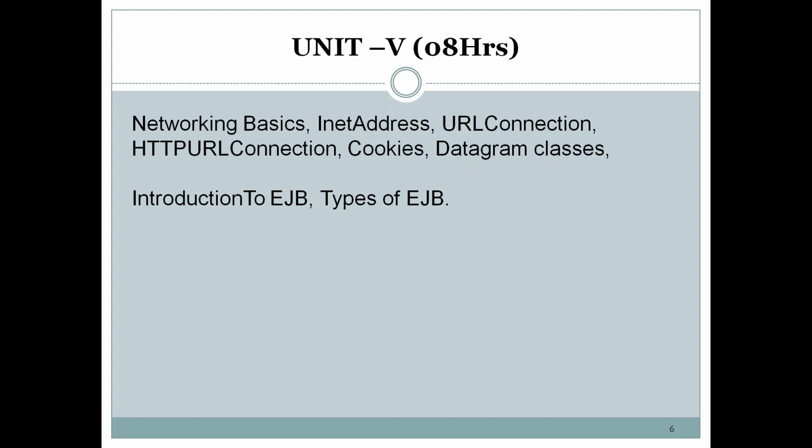So this is the syllabus structure of advanced Java programming which we are going to study in this semester. We will stop here. From the next session we will be discussing unit number 1, that is event handling.